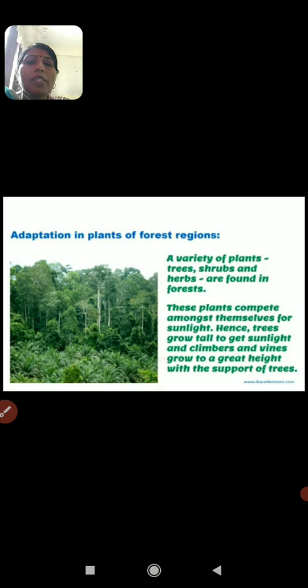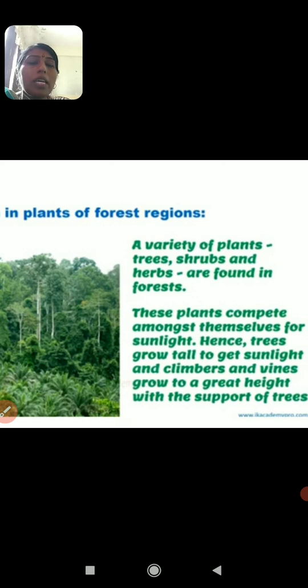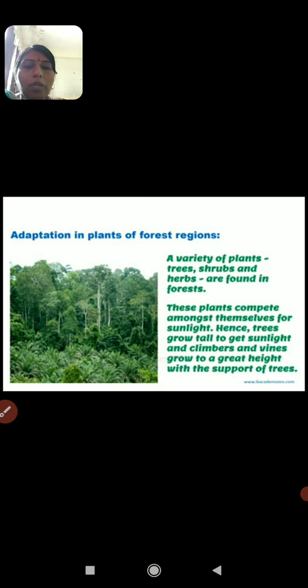These plants compete, meaning there is always competition for sunlight. Hence they grow tall and taller to get sunlight, and that's why most of the plants in the forest are tall. Some climbers and vines also grow to a greater height with the support of these trees. Such adaptations are present in the forest region plants.